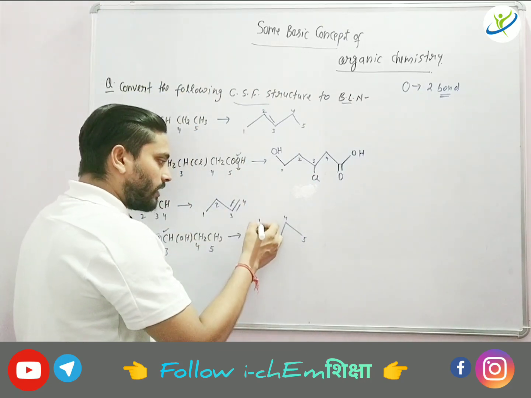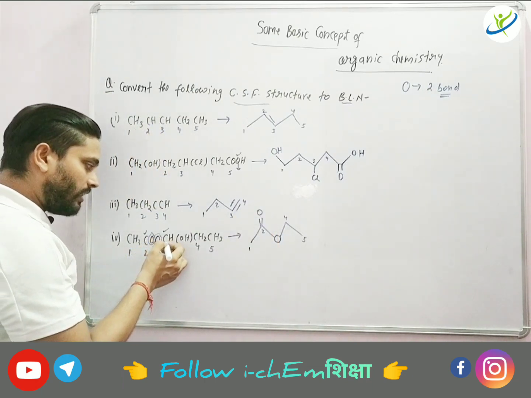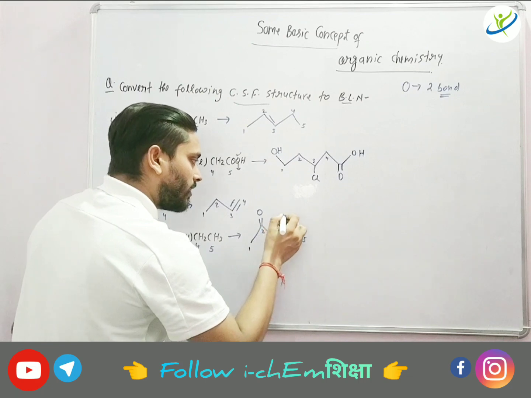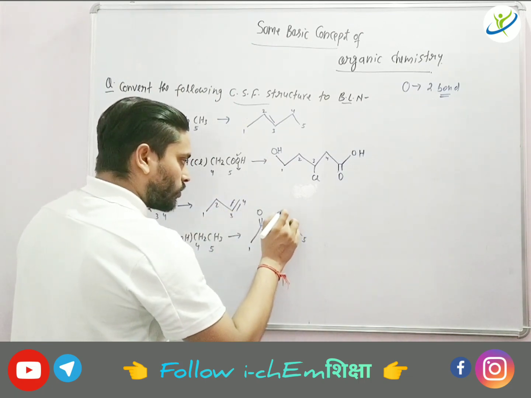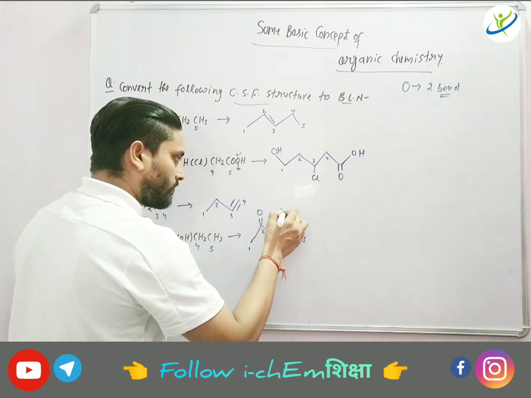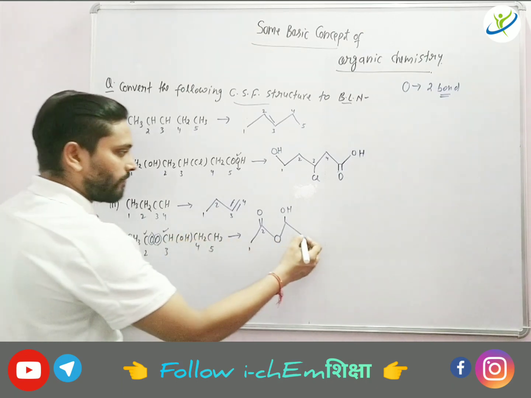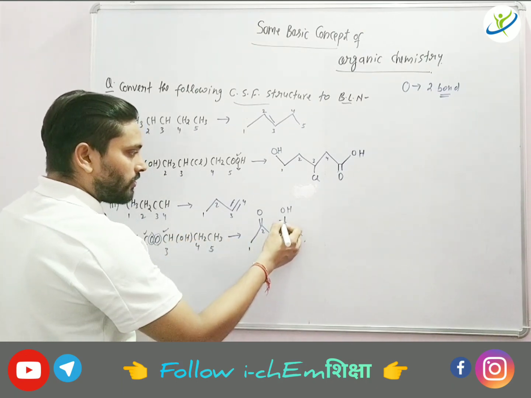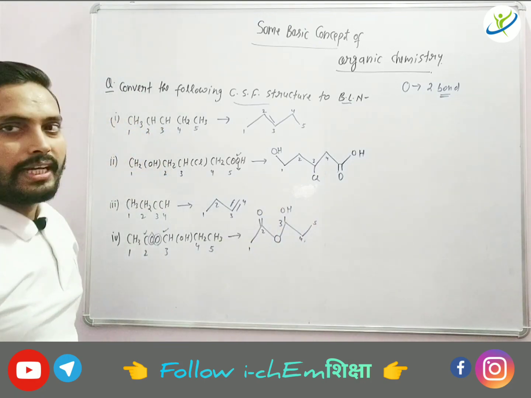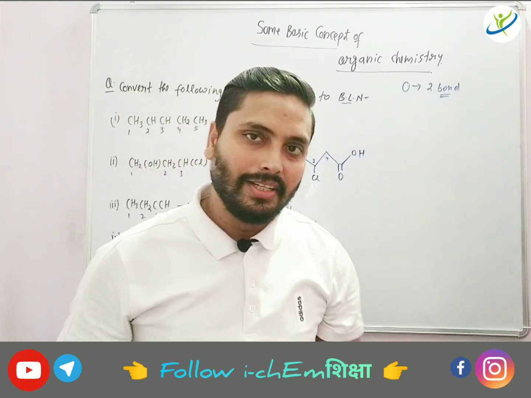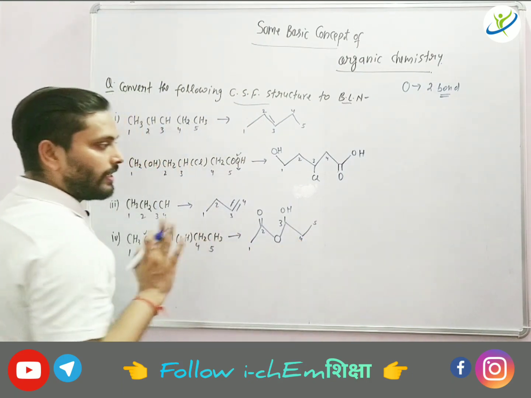Okay, so here this is the second carbon, after that oxygen, then the third carbon will be here, then on the third carbon OH is present, so I will write here OH. After that how many carbons are there? 4 and 5. So suppose this is 1 2 3 and 4, and this will be 5. On 4 and 5, 2 hydrogens and 3 hydrogens are there, so there will be no other kind of bond.